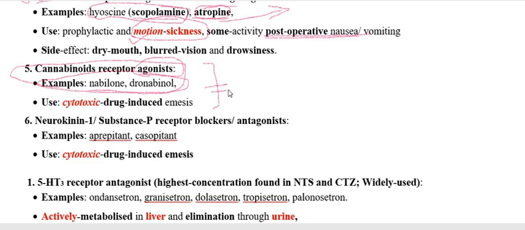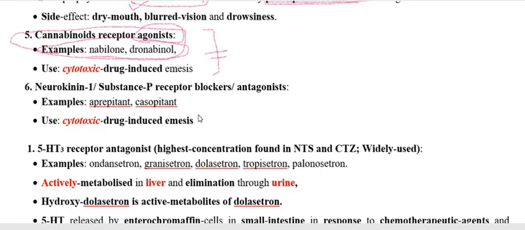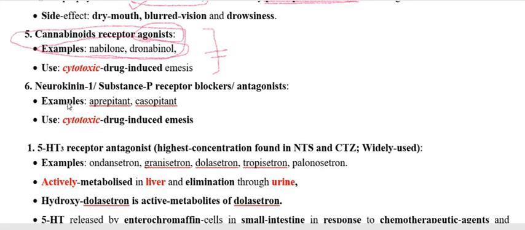This is used in case of vomiting induced by chemotherapy or cytotoxic drugs. Now the next or the last one is the neurokinin 1 receptor for the substance P, which also uses antagonists.